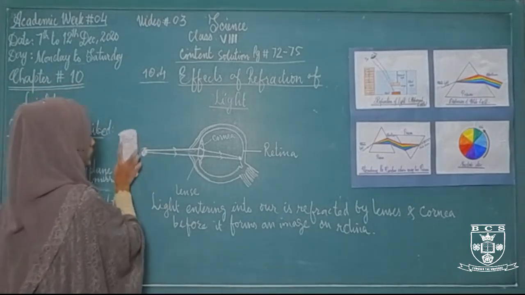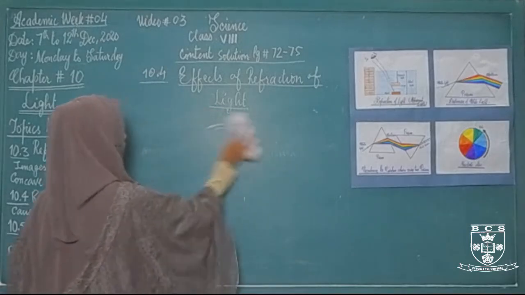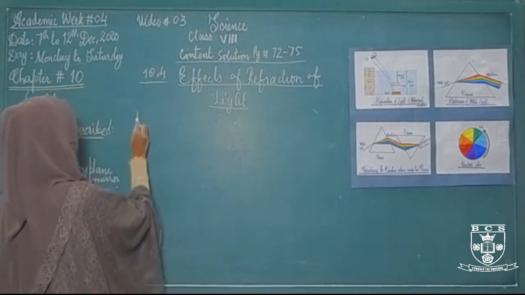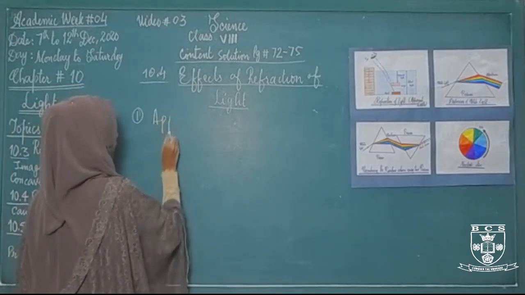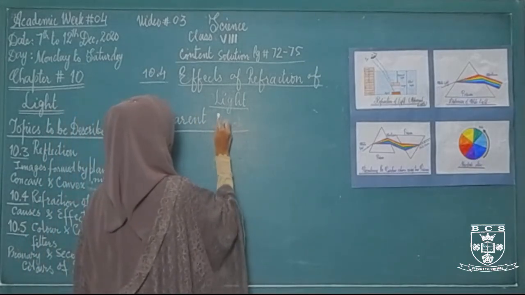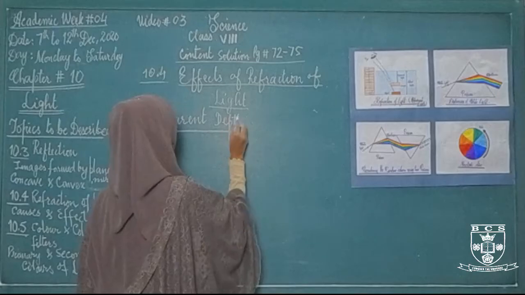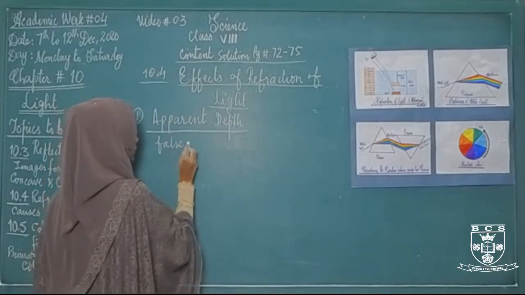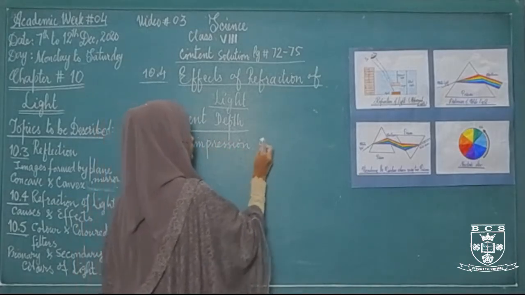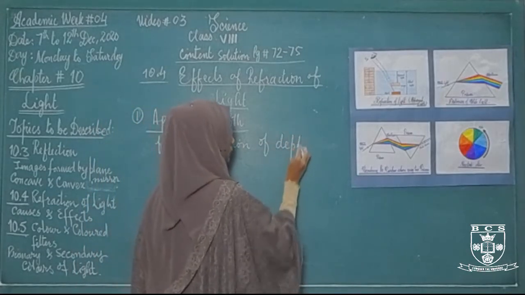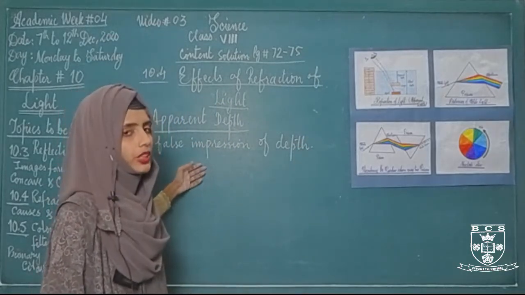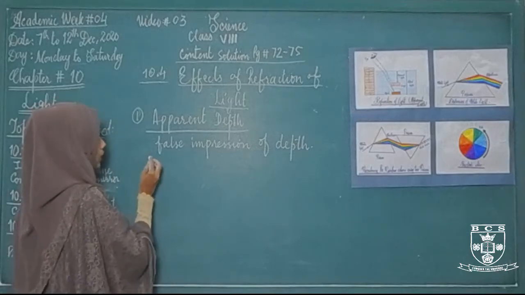There are three effects of refraction of light. The first one is apparent depth. Apparent depth means false impression of depth. Depth का सही अंदाजा ना लगना और गलत इमेज का बन जाना, that is called false impression of depth or the appearance of apparent depth.